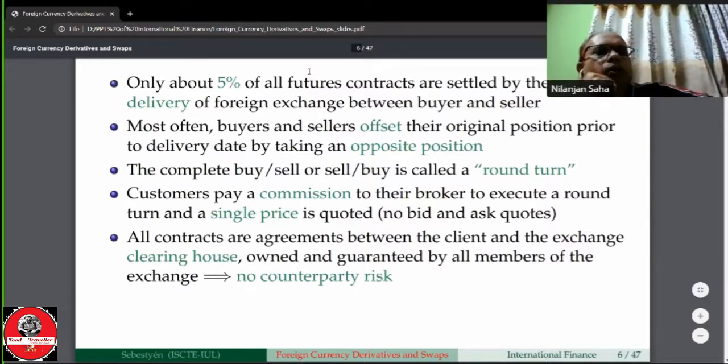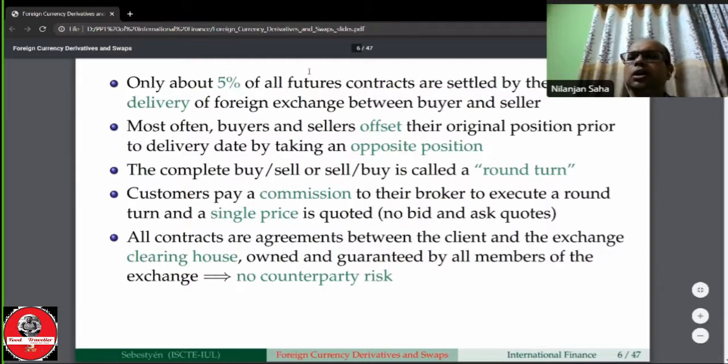Okay, the customers pay commission to the broker to execute the round trip, and a single price is quoted. And now the exchange counterparties. Here the exchange clearing house is used as the counterparty. No other counterparty is there. All contracts are agreements between the client and the exchange clearing house, and owned and guaranteed by all the members of the exchange. Therefore, no counterparty risks are there, because the exchange itself is working as the counterparty.